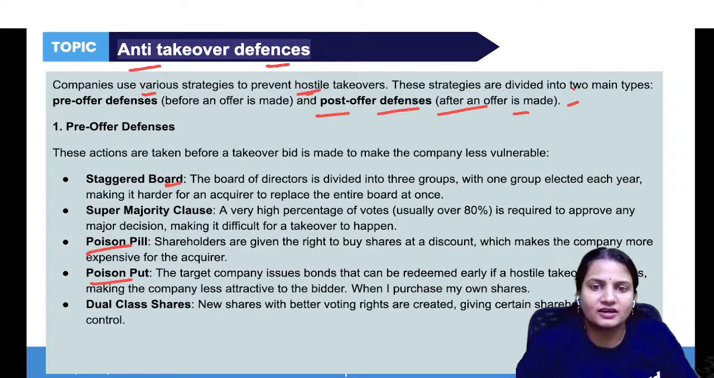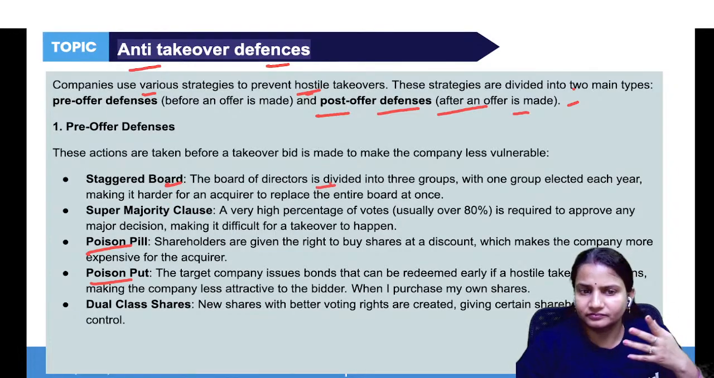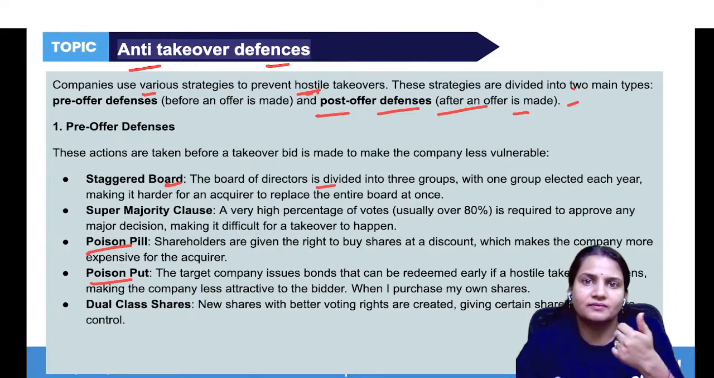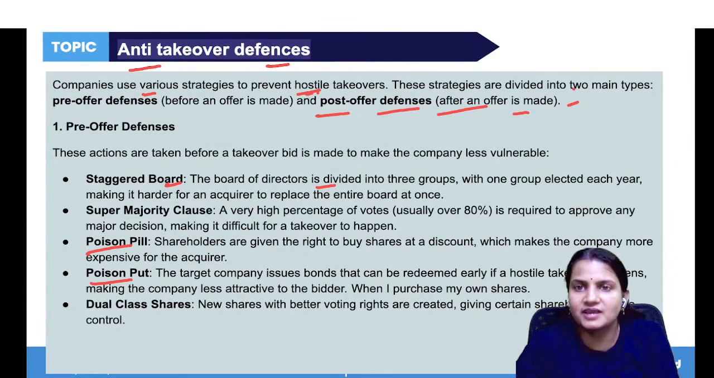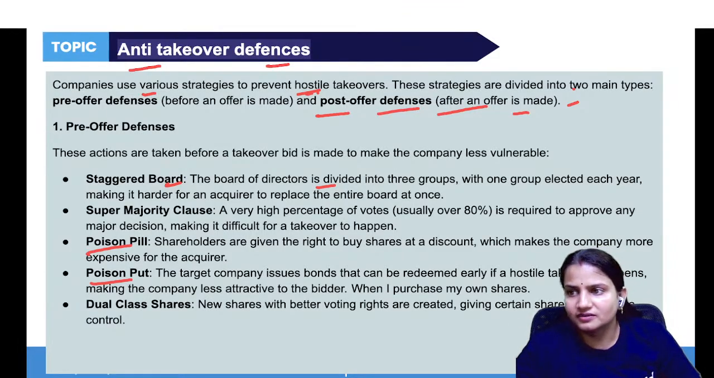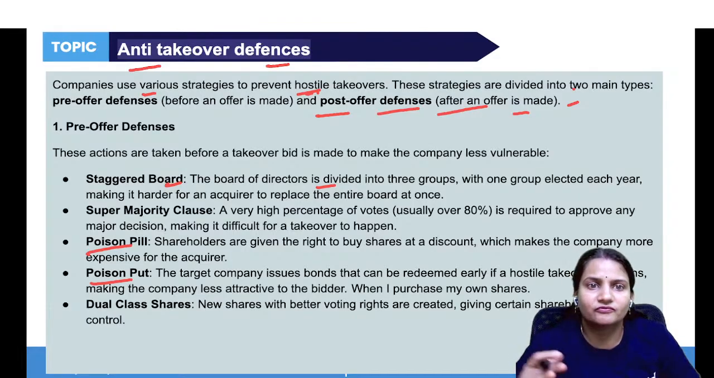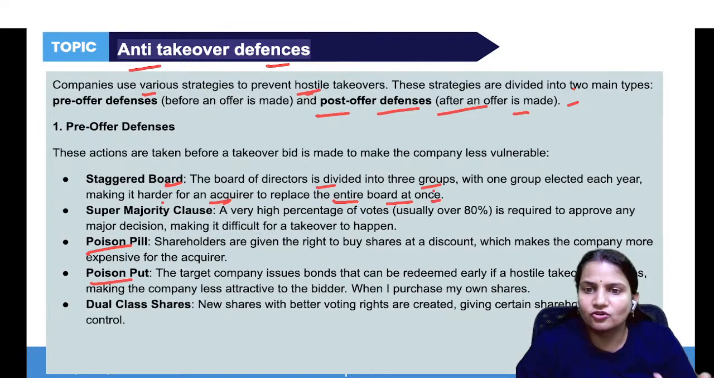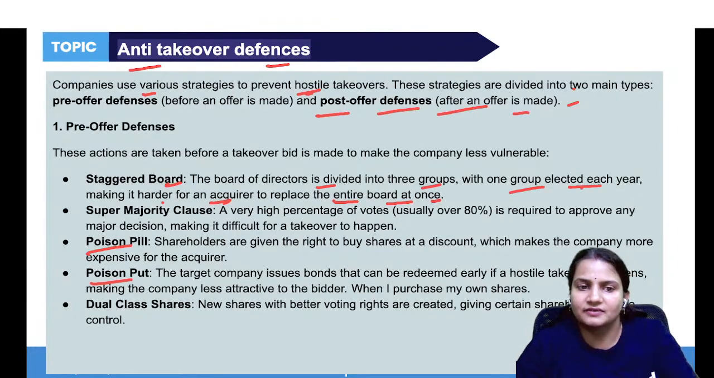So in that case, we have staggered board. Staggered board is where the board of directors changes. See, if a company has one director and that director stays the same, then it becomes easy to get acquired. But if every year the directors are changing, it creates confusion in the mind of the acquiring company. The acquiring company will always be in a dilemma about whom to do the deal with, because the board of directors is always changing. So it becomes harder for an acquirer to replace the entire board at once. It is divided into three groups, with one group elected every year.